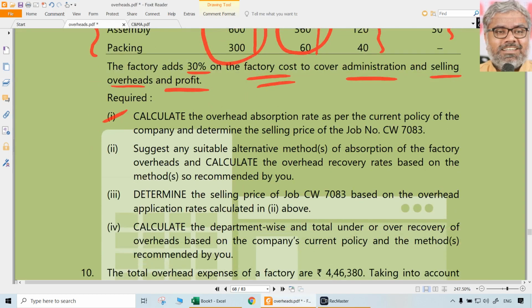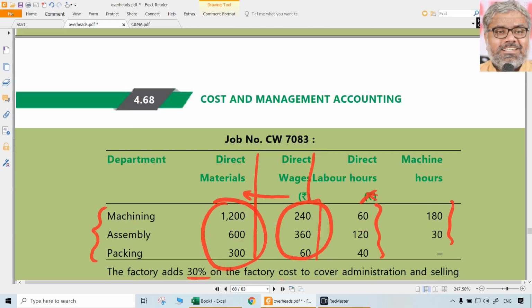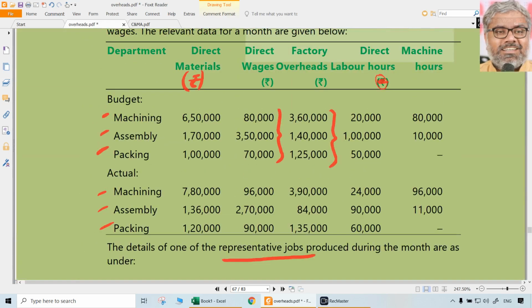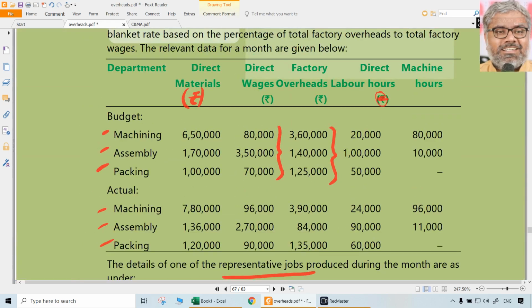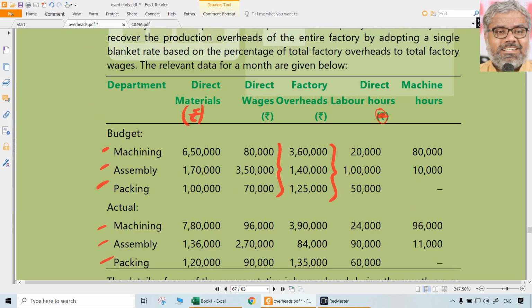Now what is it saying? Suggest any suitable alternative methods of absorption of the factory overheads and calculate the overhead recovery rates based on the method so recommended by you. So is it correct or is it better or appropriate for the factory to take entire factory overheads on the basis of some blanket rate of 125% of direct wages? Doesn't make real sense. Why?